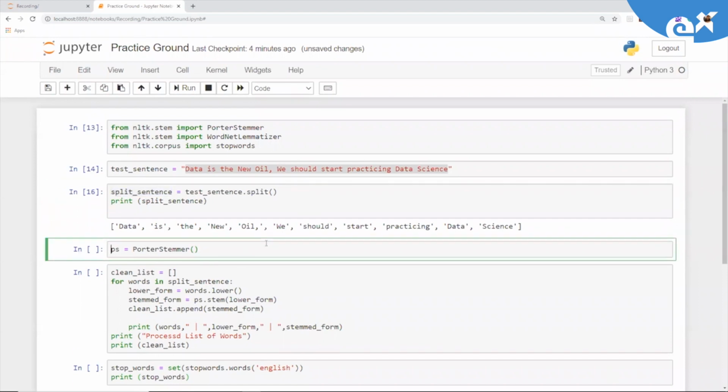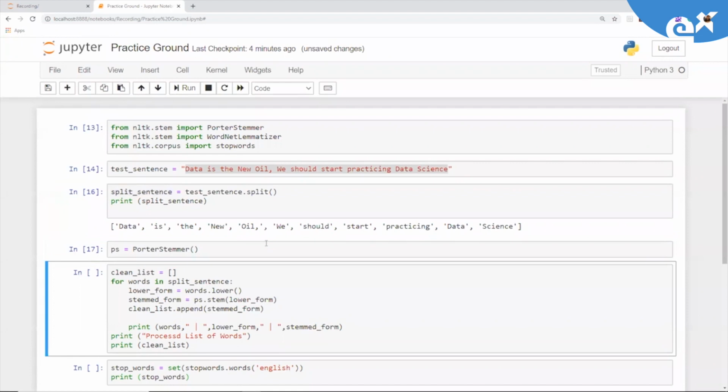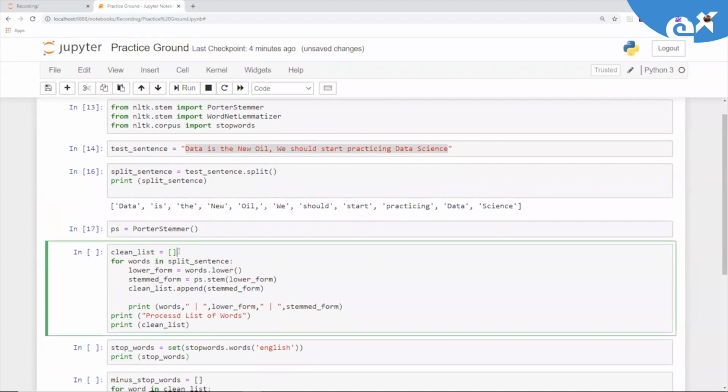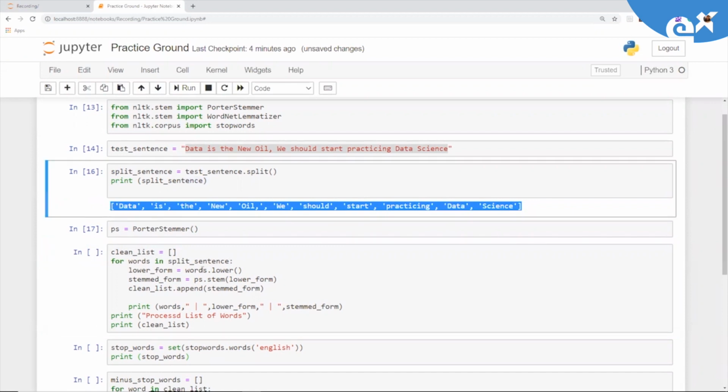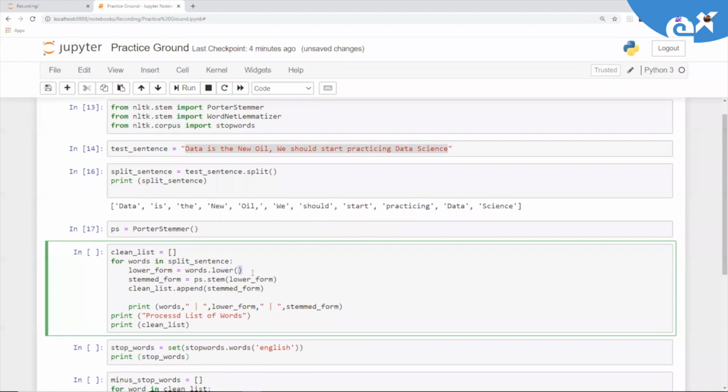For PorterStemmer, first of all, we'll have to define one object. So ps equal to PorterStemmer(). Then we have defined one clean_list, and for words in split_sentence, which is nothing but this split sentence, lower_form equal to words.lower(). So this is the function which we can use for applying lowercase. Then if you want to apply stemming, then ps.stem, and the input is the word on which you want to apply stemming, so we're going to be using lower_form. And once we have applied lower and stemming, you simply append the word in our clean_list.